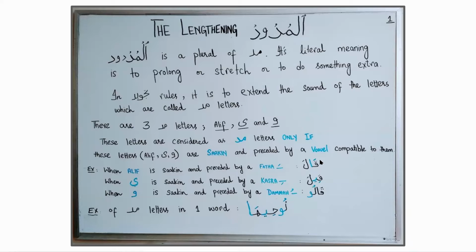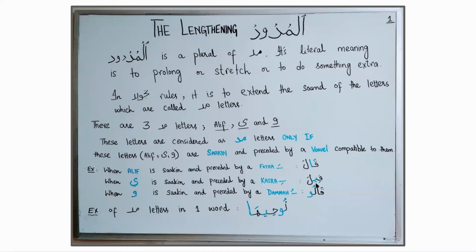Letter alif is sakin and preceded by fatha. Alif is in a mad condition. And we will recite this example like this. Qala. And you can hear that I'm stretching the sound. And this elongation is due to the presence of the mad letter alif in this word.